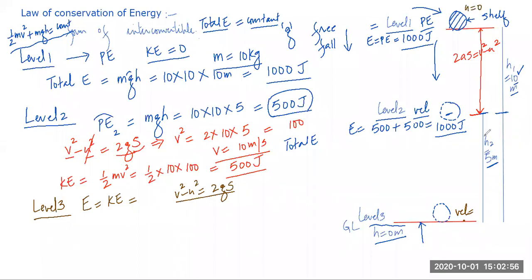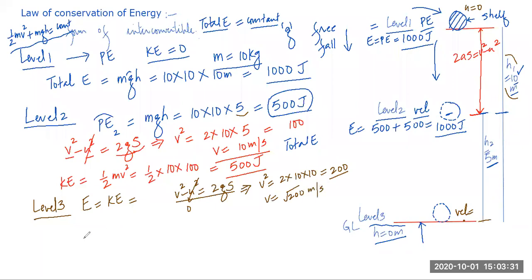So when it started from here, initial velocity was 0. What is the total distance traveled by the ball hitting the ground? Not 20, it's only 10 meter. Total height is 10 meter; this height is 5 meter I have taken. So v square would be equal to 0 plus 2 into g, which is 10, into 10. This is equal to 200. So what is v? Under root 200 meter per second.